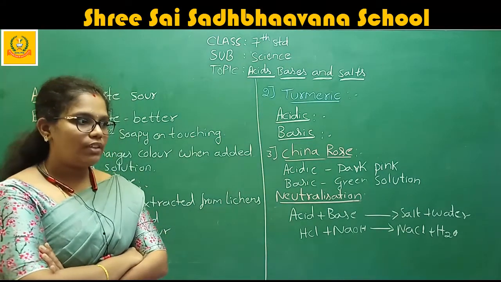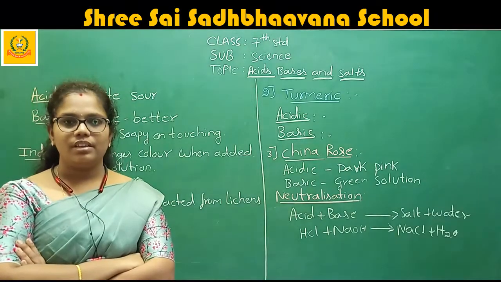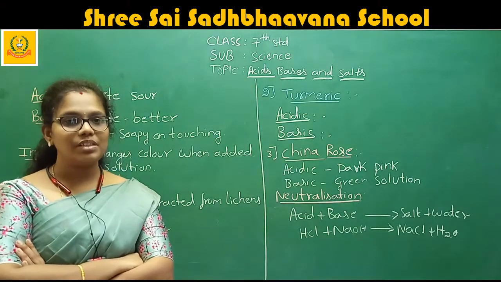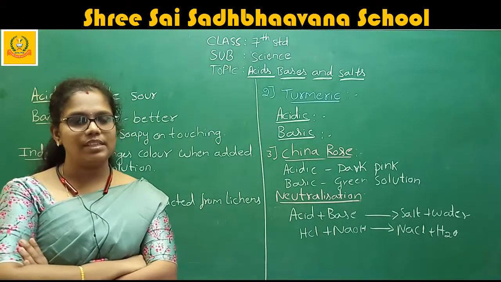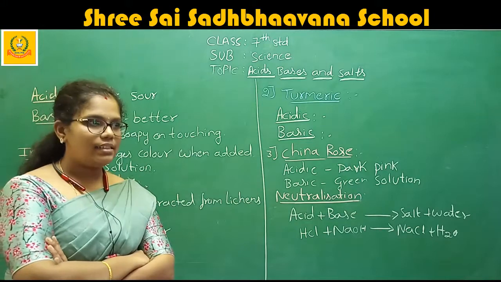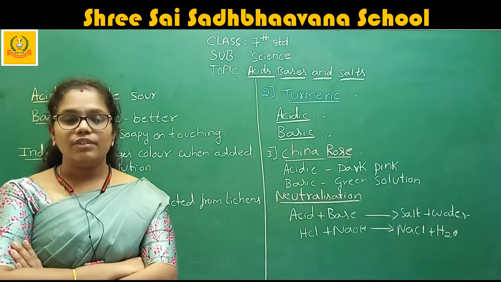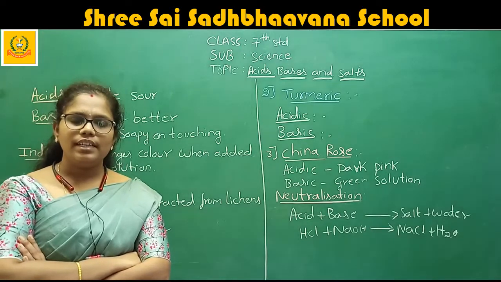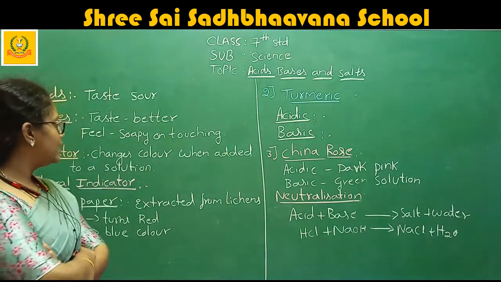To know whether the substance is an acid or a base. To check whether the substance is an acid or a base, we use indicators. Therefore, what are indicators? What is the definition of indicators?